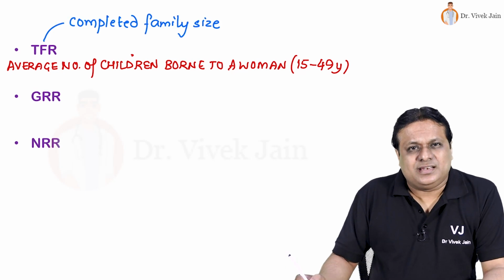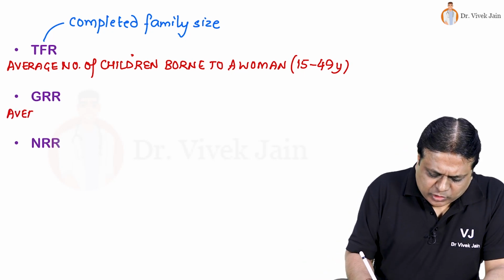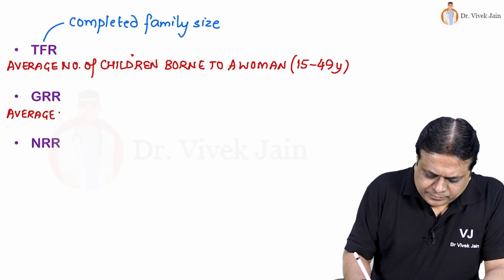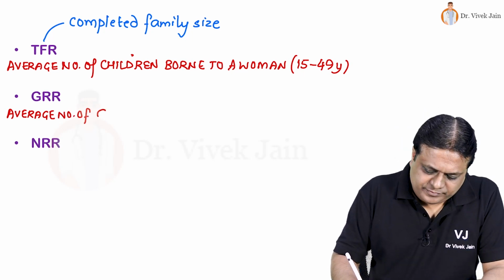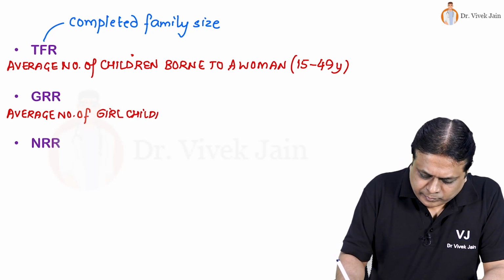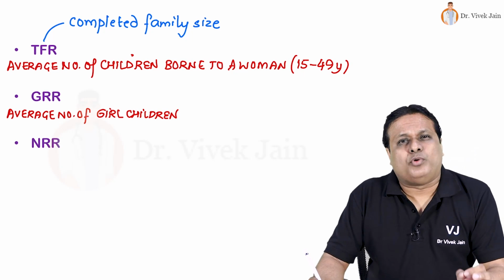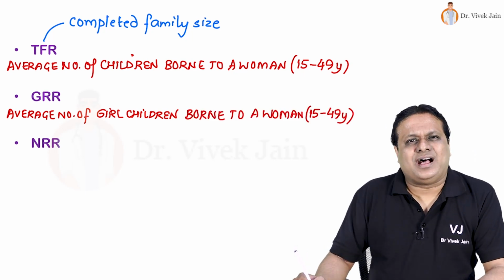In comparison, GRR, gross reproduction rate, this is average number of, please remember, girl children which are born to a woman in her entire reproductive lifespan. NRR is just like GRR.